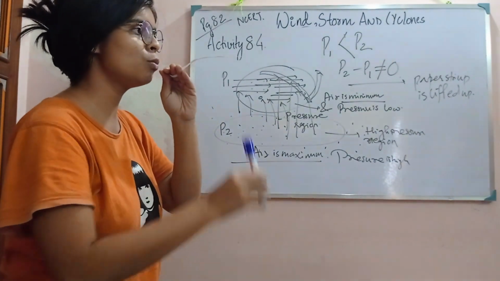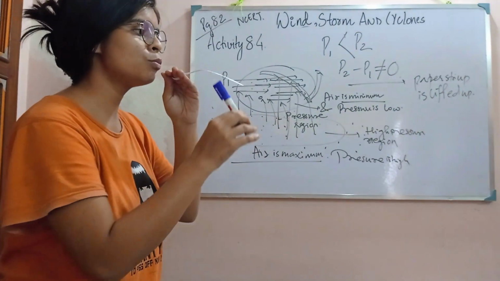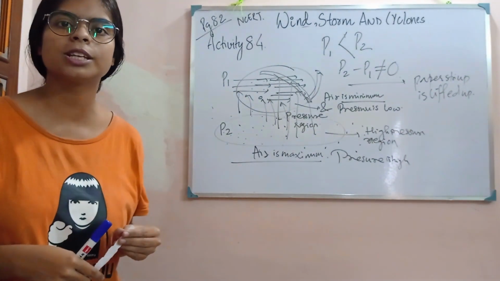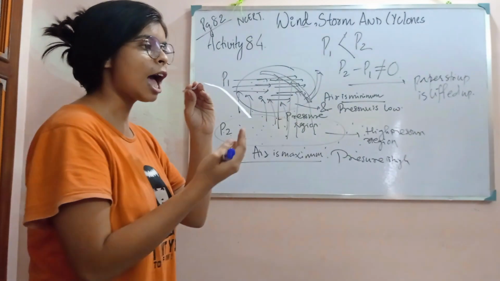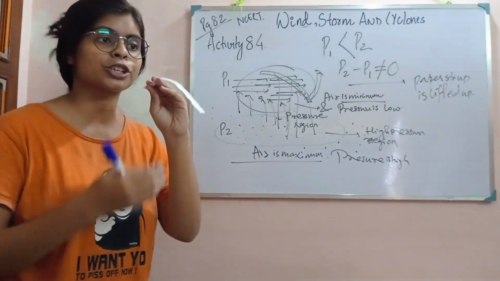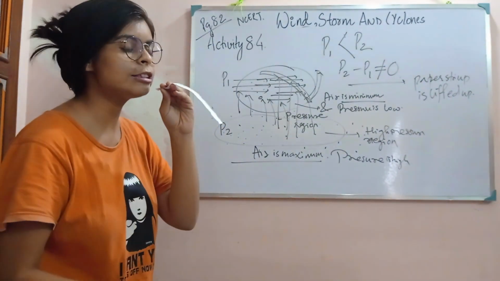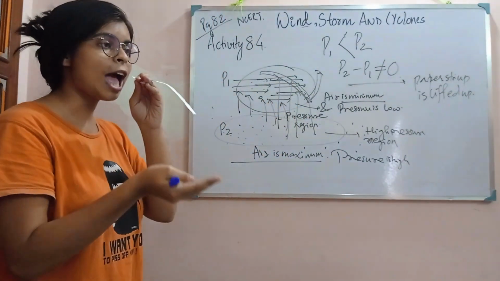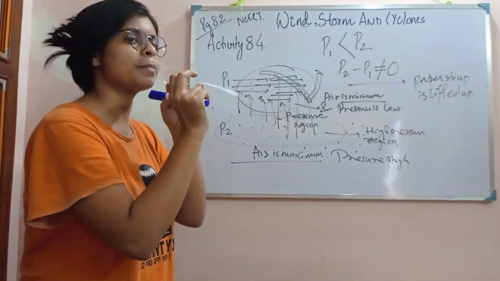Whenever this air moves, it moves this paper strip also, and this is the reason the paper strip was moving upwards, to equalize the pressure over this region and this region. While equalizing, the air was moving up, and as the air was moving up, the paper strip was lifting up.